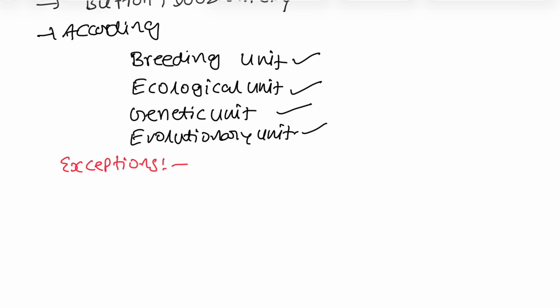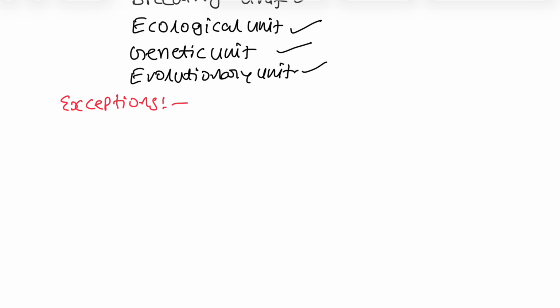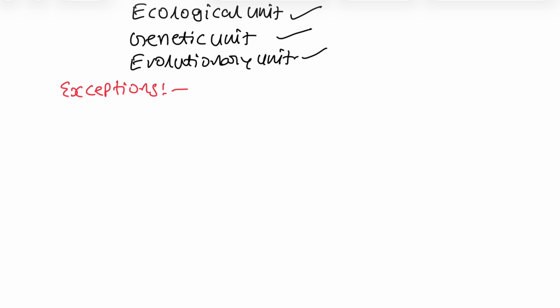Sometimes what happens is, male donkey mates with female horse. Same species need to interbreed, but sometimes different species will interbreed. Those are exceptions. Male donkey. If you keep male donkey and female horse in one room, sometimes normally also they can mate.